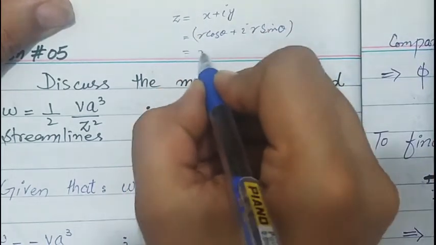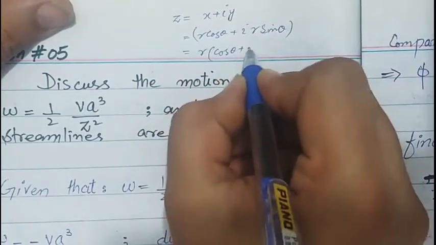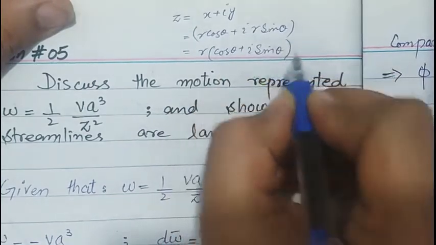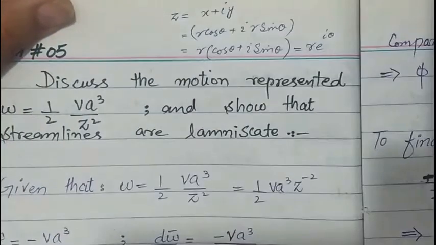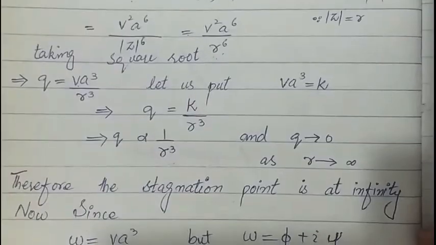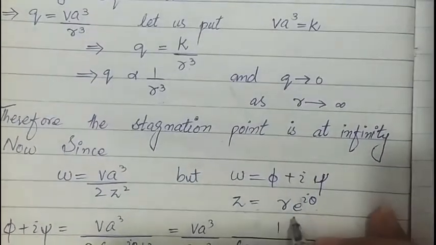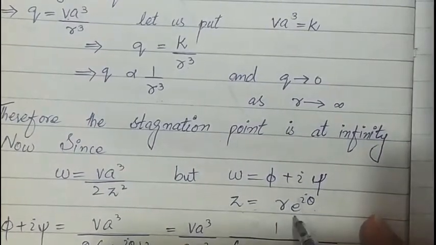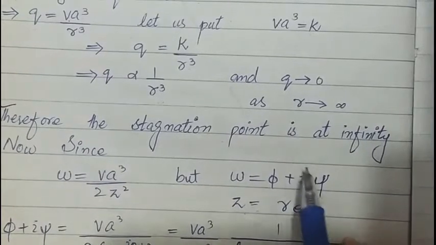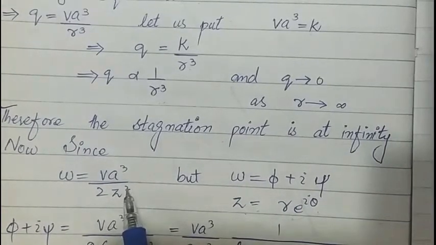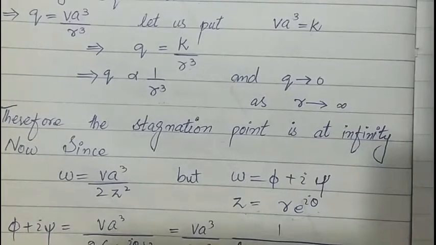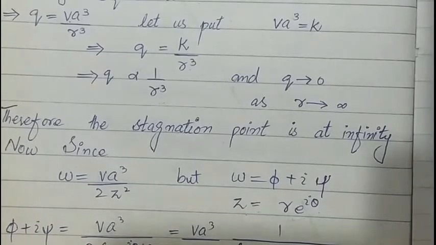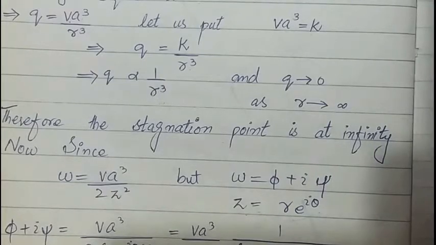Taking r common, we get cos theta plus iota sin theta, and we will write it as r e power iota theta. Therefore we have written here z is equal to r e power iota theta in polar coordinates. So put this value of z into the analytical function, we will get phi plus iota psi is equal to V a cube over 2 r e power iota theta square. Now evaluate this e power iota theta square.